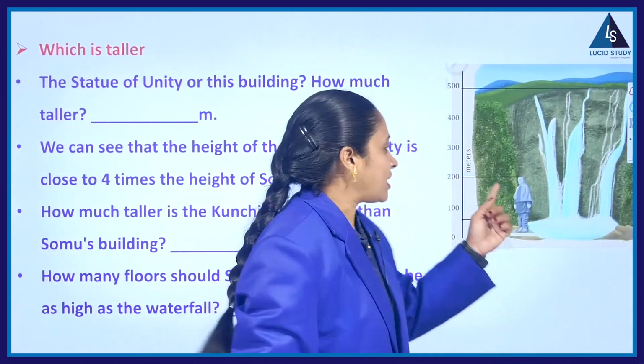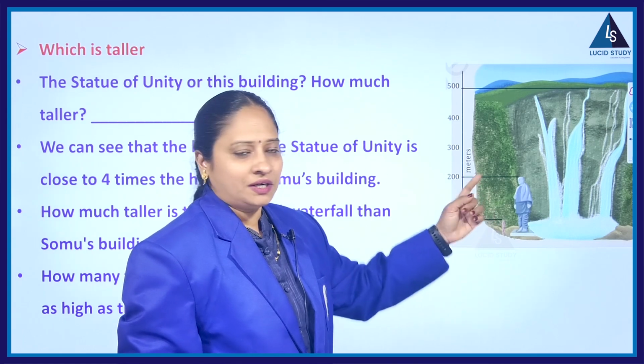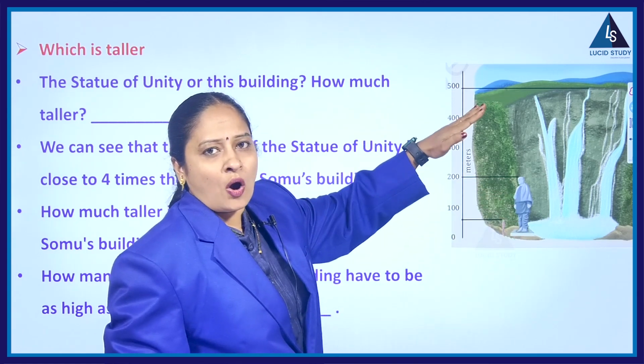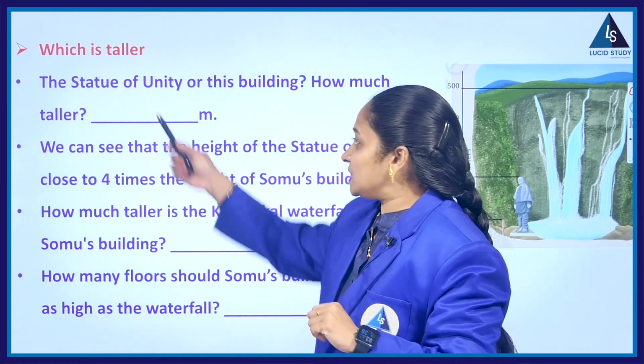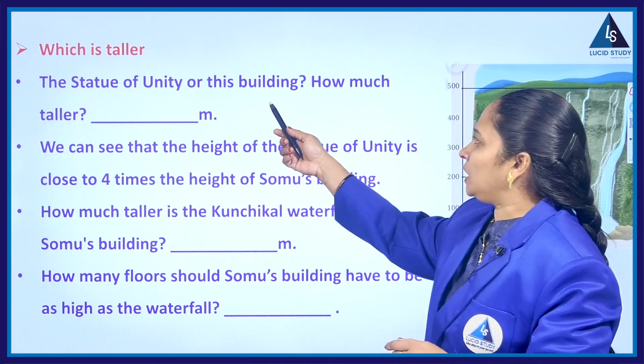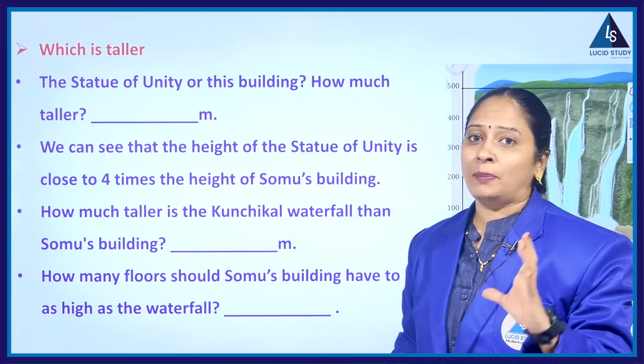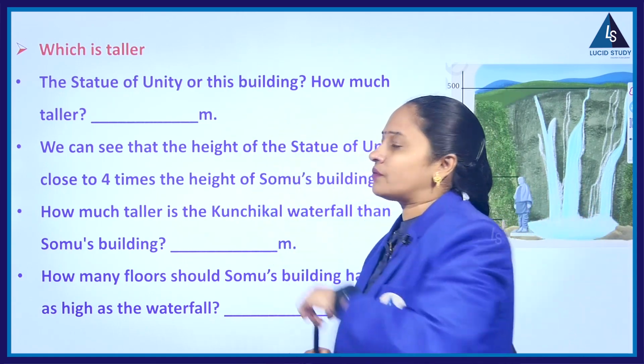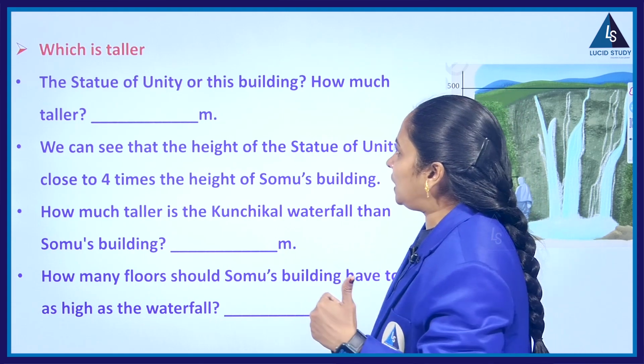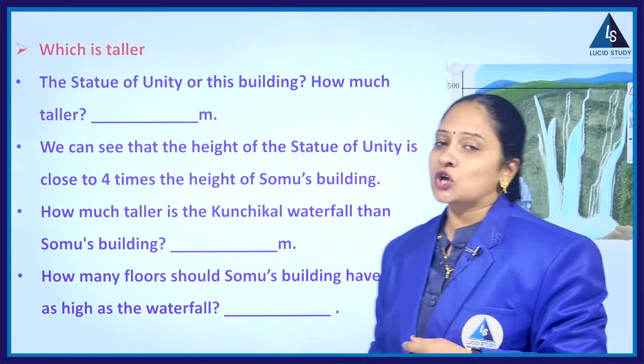And there is a Statue of Unity which is about 180 meters, and the waterfall height is about 450 meters. See the question, the Statue of Unity, which is taller? We have to compare their heights and we have to answer the question. The Statue of Unity or the building, how much taller?